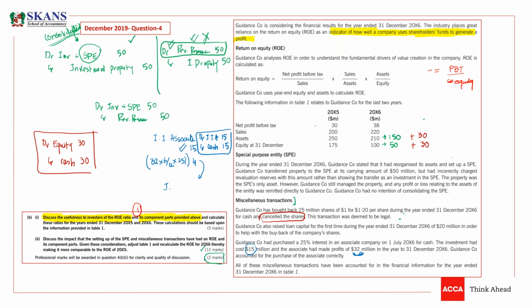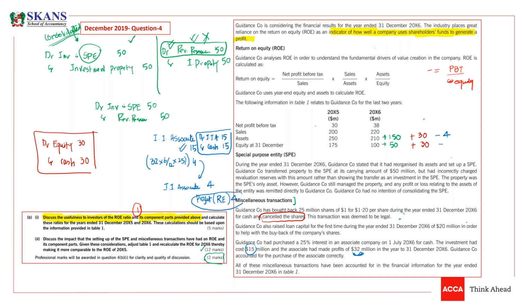What is the journal entry to record this for? It will increase your asset, investment in associate, and you need to book a profit in P&L, sometimes in consolidated retained earnings, sometimes in retained earnings. So this 4 has increased your assets, so we need to decrease our assets now, and it has increased your equity. It has increased your retained earnings profit.